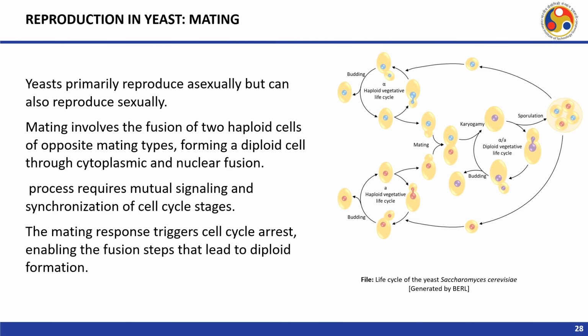The mating response triggers cell cycle arrest, enabling the fusion steps that lead to diploid formation. So, here the mating has occurred, and then these enter the diploid vegetative life cycle, and then again due to sporulation these are released and it comes into the haploid vegetative life cycle.